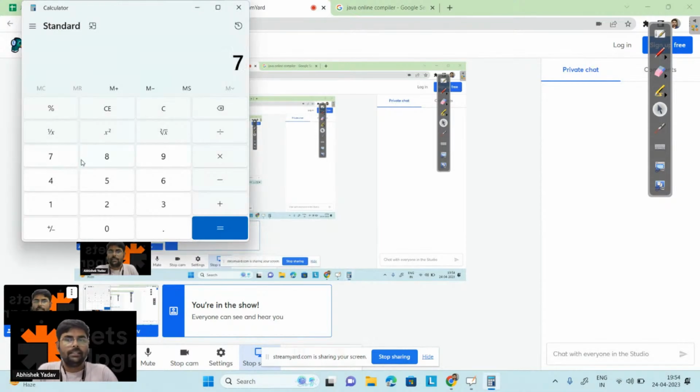When you type something, like 78 9 plus 659, what happens the moment you click on the equal to button? Something happens behind the scenes. There is a program written that calculates the addition of two numbers, the subtraction of two numbers.